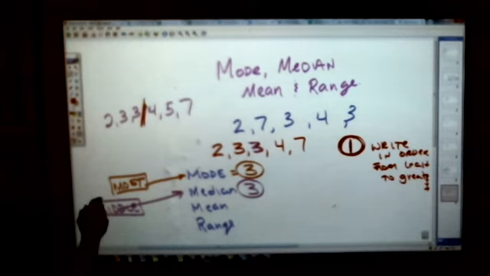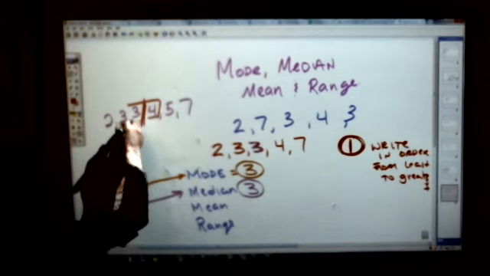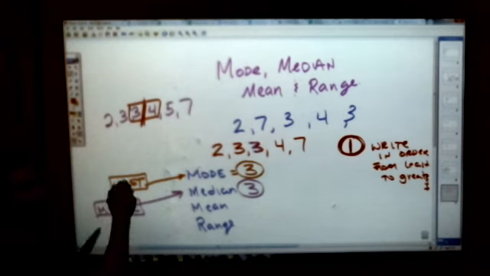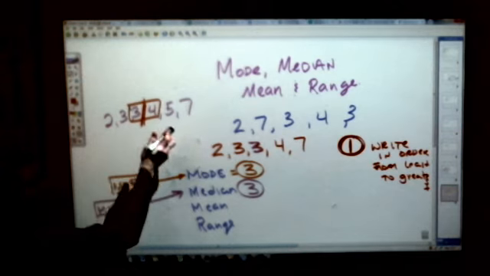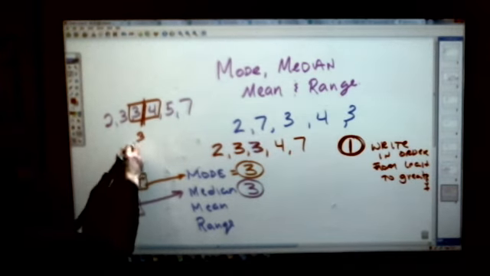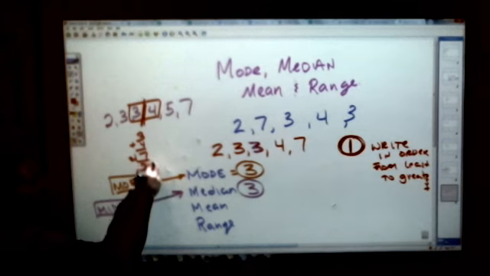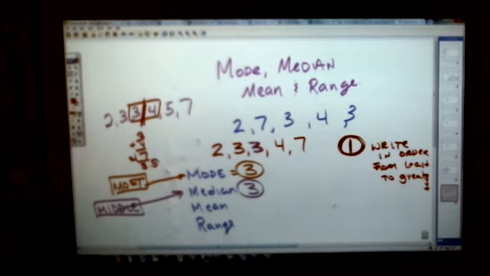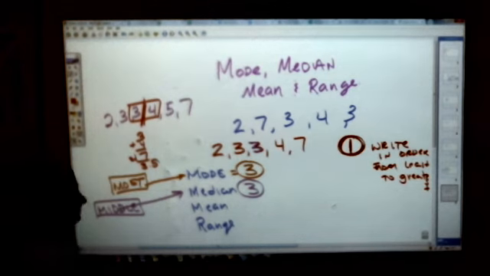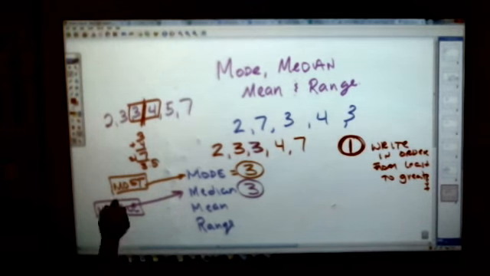Write 3 and 4. Nope. Close. You do use 3 and 4, but you have to take their average. You have to add them together and divide by 2. 3 plus 4 is 7, and half of 7, unfortunately, is a fraction. It's 3 1/2. So whatever falls right in the middle. But fortunately for this time, we didn't have to, so that's only if you have to.